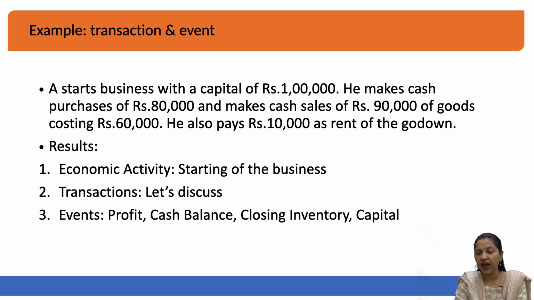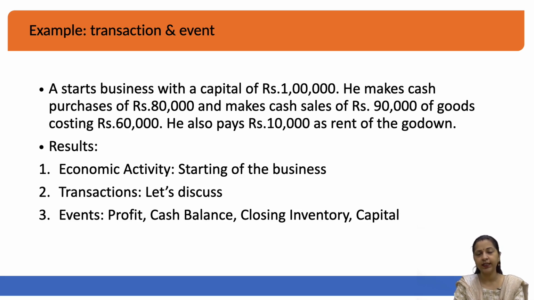Now what is the meaning of a cash purchase of 80,000 rupees? It means that the amount of money up to 80,000 rupees has been utilized for making purchases by Mr. A. Now if he has made a purchase of 80,000 rupees and it is measurable in terms of money, it will certainly go to the books of accounts of the company. This 80,000 rupees will now generate two things. What are those two things? Number one, the raw material will be purchased or maybe some other purchase will happen, and on the other hand the cash balance will decrease.